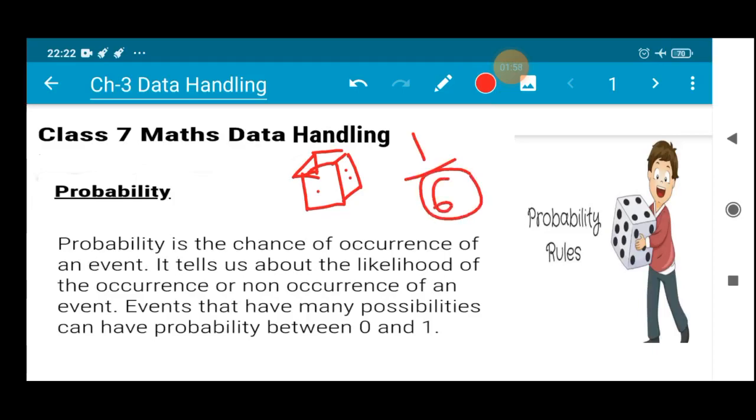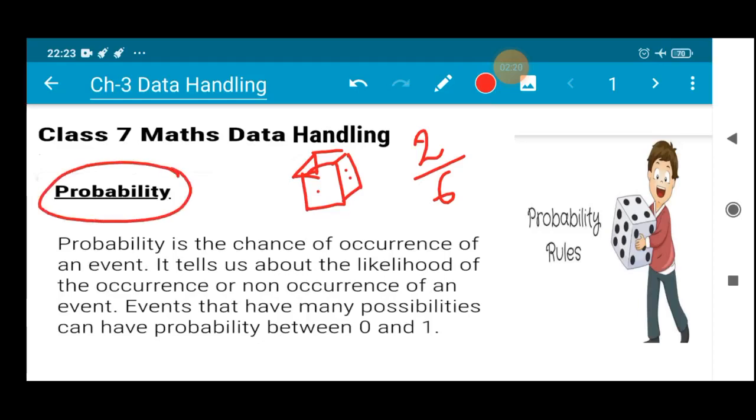So out of 6, any one number can be there. So let us say 2 by 6. That means out of 6 numbers, 2 may be the probable chance. Yes, 2 may be there. So 2 can come, you can get 3, you can get 4. So the chances which we talk about is nothing but a probability, which is there in your syllabus.